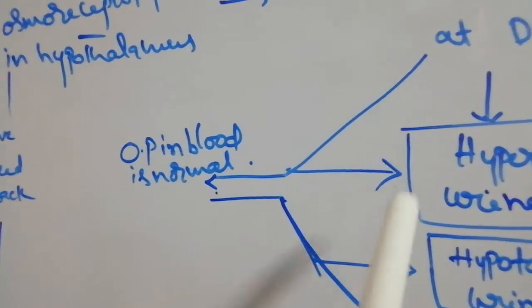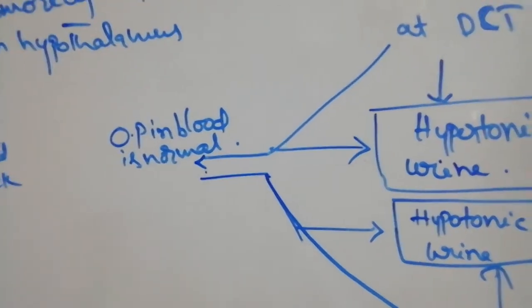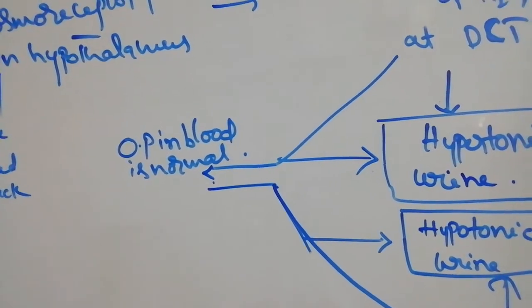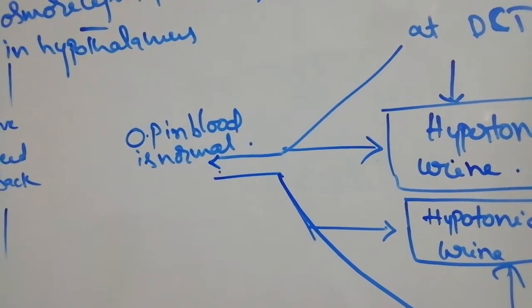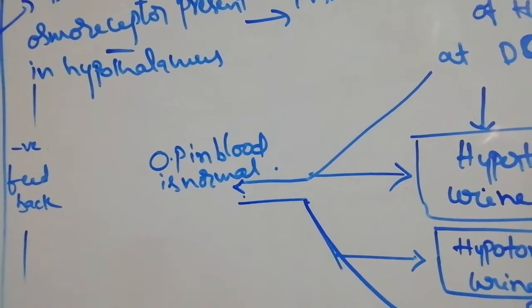That's why hypertonic urine, that means a very small amount of highly concentrated urine, is formed, and osmotic pressure in the blood comes back to normal.